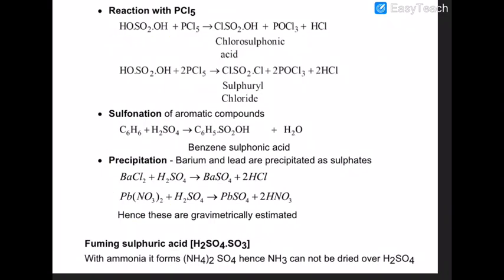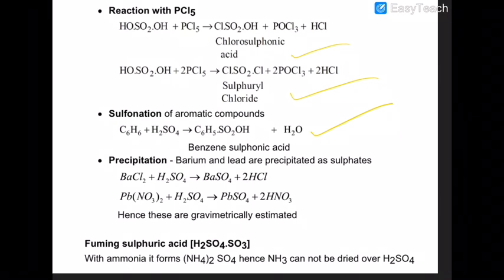Now reaction with PCl5. With PCl5 it will give you chlorosulfonic acid, and with double the amount of PCl5 it will give you sulfuryl chloride. Sulfonation of benzene and its derivatives can be done directly by using sulfuric acid.